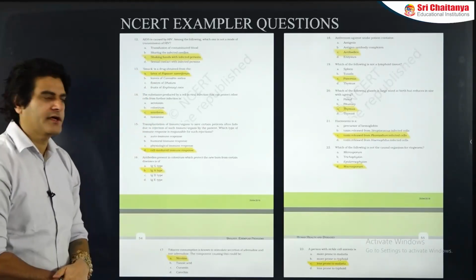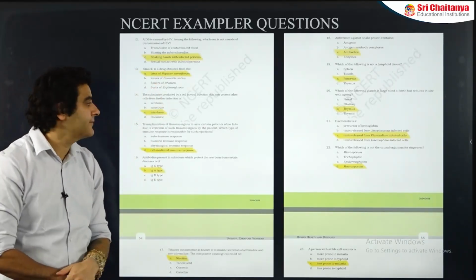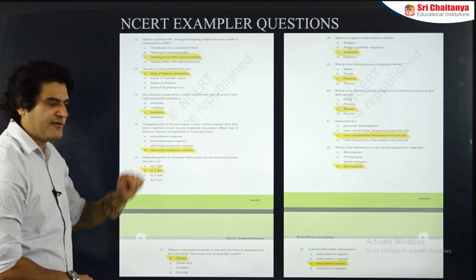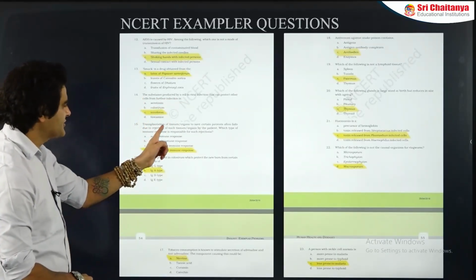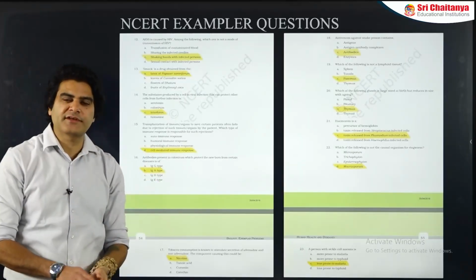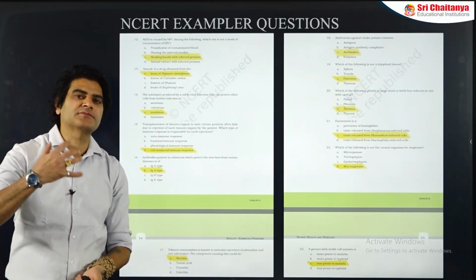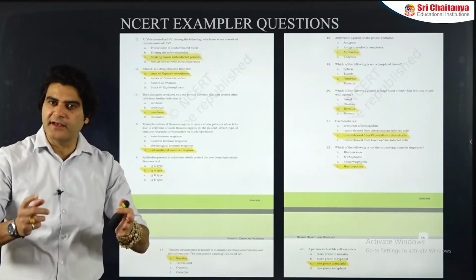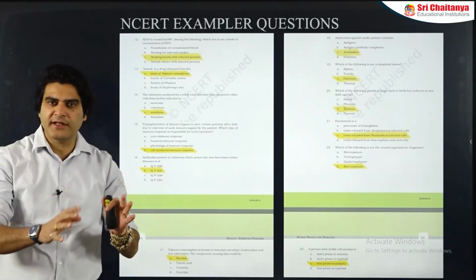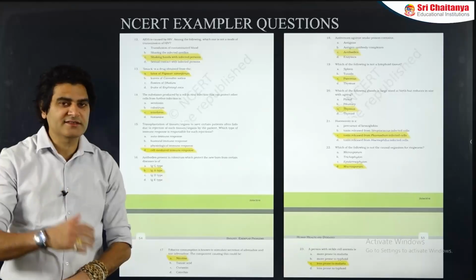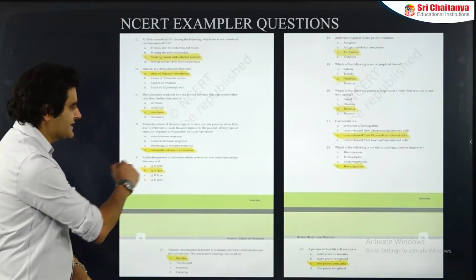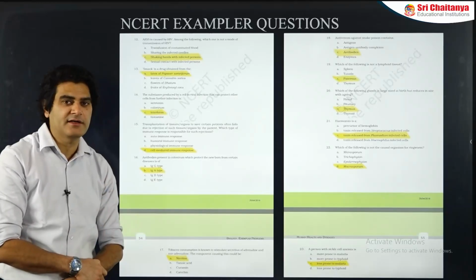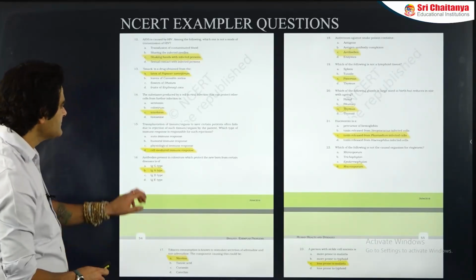SMACK, the other term for heroin, is obtained from Papaver somniferum. The substance produced by cells in viral infection is interferons. Transplantation of tissues, another important point here. Whenever you take a graft or a transplant from someone who is not related to you, your immune system is going to identify the grafted tissue as foreign and is going to destroy it. What are the cells that destroy the graft? It's the CD8 T cells or the cytotoxic T cells of CMI, cell-mediated immunity.